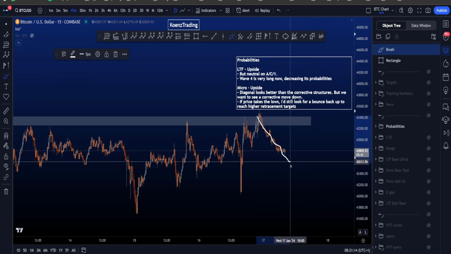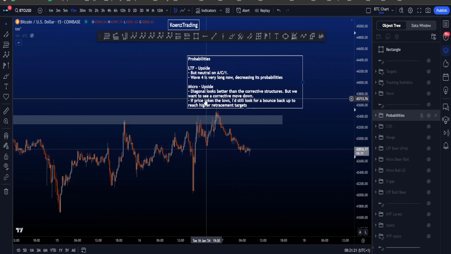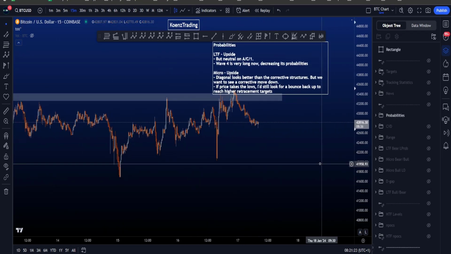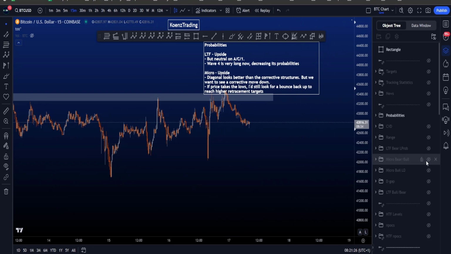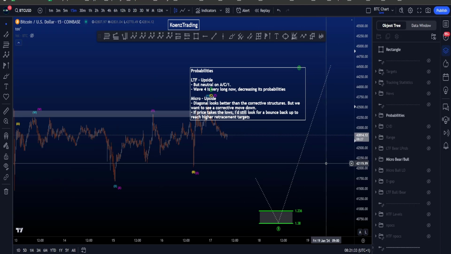If price is just going to do this all the time, right, then we are not looking for support and we're going to be looking for the lows to be taken. If price takes the lows, then I would still be looking for a bounce back towards the upside, as we want to see price hitting the higher retracement targets as mentioned at the beginning of this video.